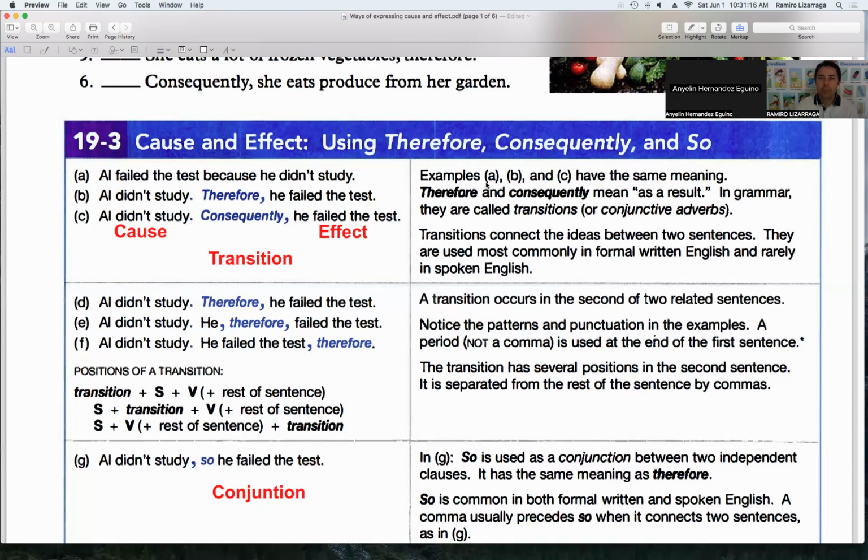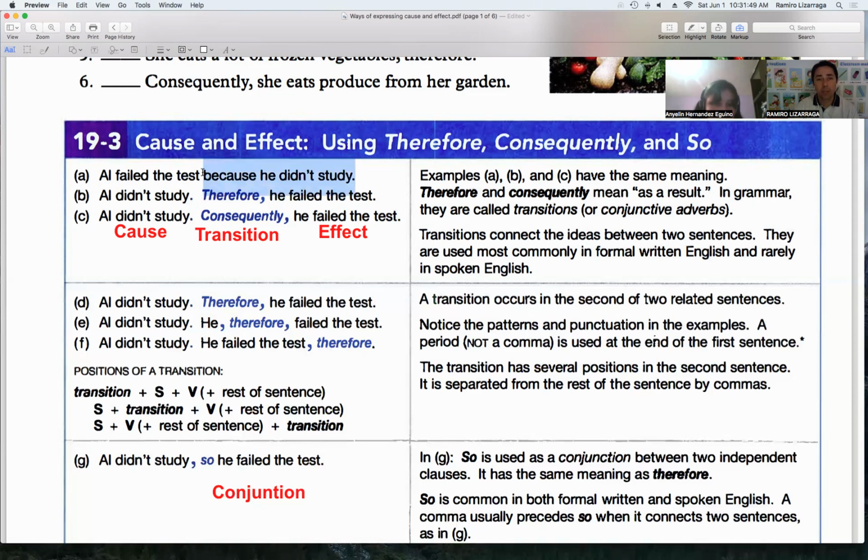These two examples, A and B, have the same meaning, as a result. Like I said before, therefore and consequently are transitions. Because right here in example A, this is an adverb clause: because he didn't study.